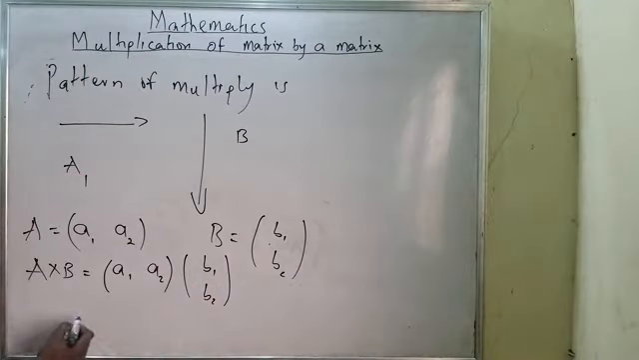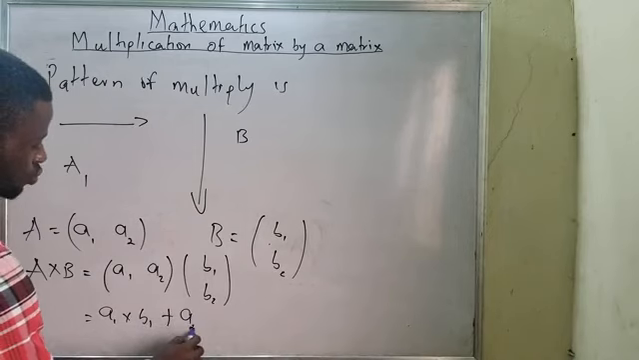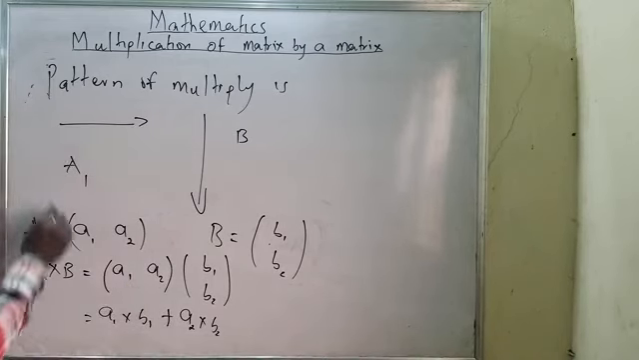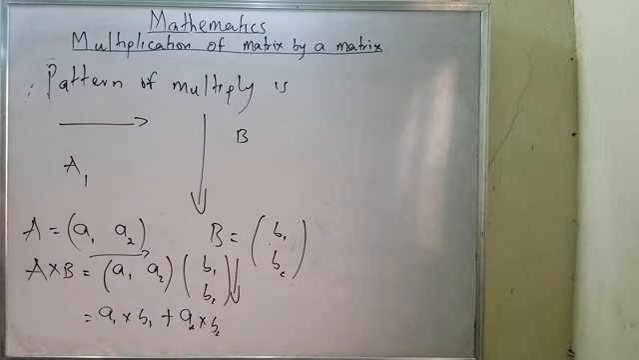Now, when you have it this way, it means I'll be having a1 multiplied by b1 plus a2 multiplied by b2. Can you see? That is the pattern I'm talking about. It moves like this and like this. That is the pattern of performing any operation on matrix.